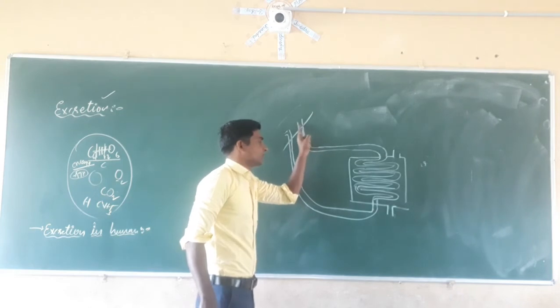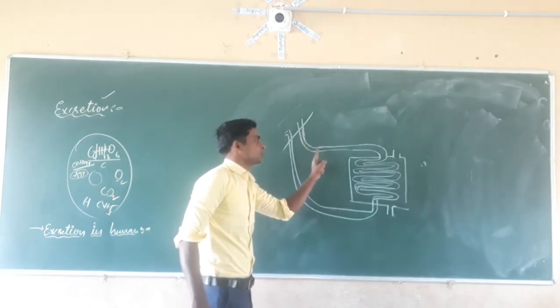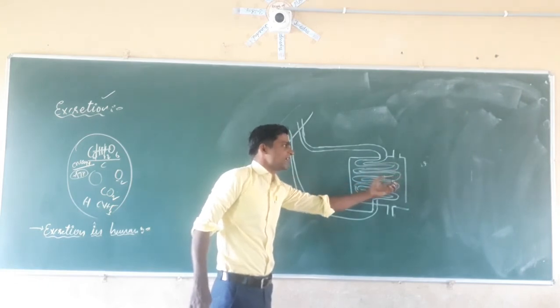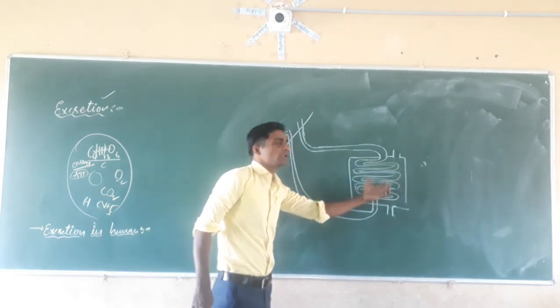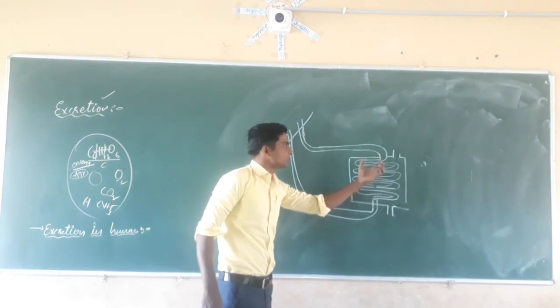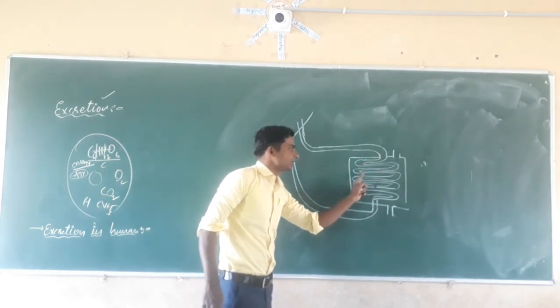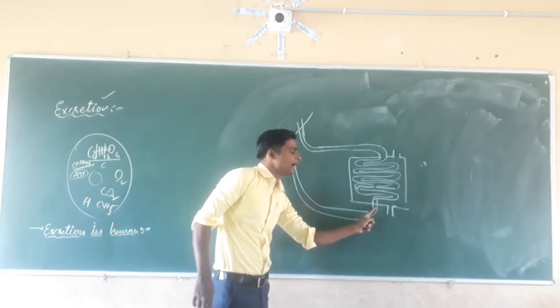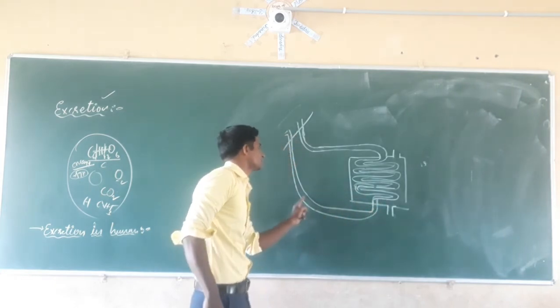The blood with urine content goes through this chamber containing dialyzing solution. The urine is separated out from the blood, and while moving through these coils, the blood gets purified.